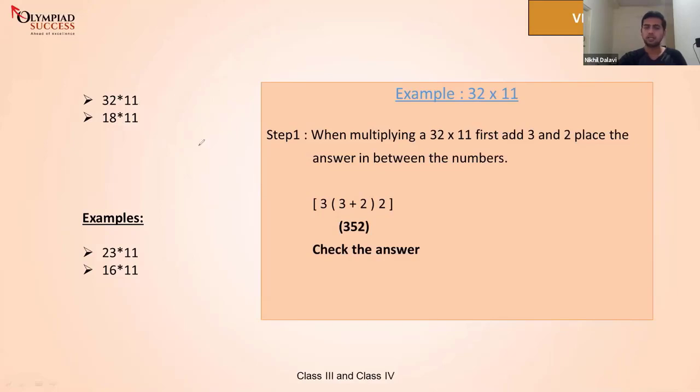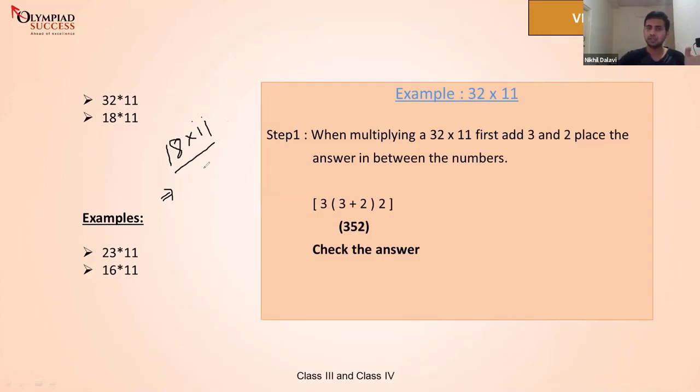Great. So for the betterment of everyone, let's take another number. Let's take 18 times 11. This method is called multiplication of any number with a series of ones. You will apply this method whenever you're multiplying a number with a series of ones, as in 11, 111, then double one, then triple one.